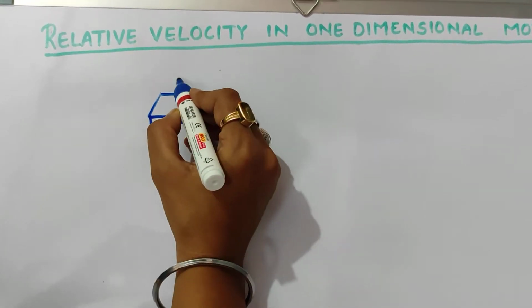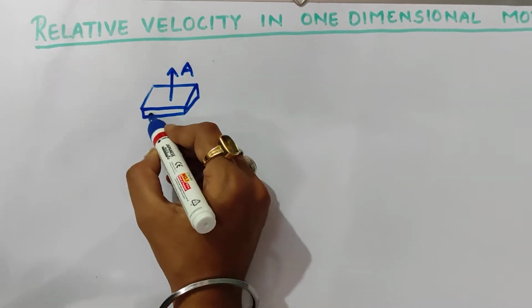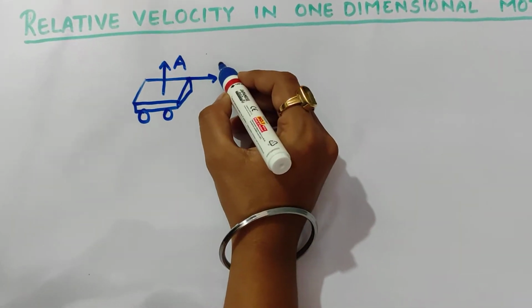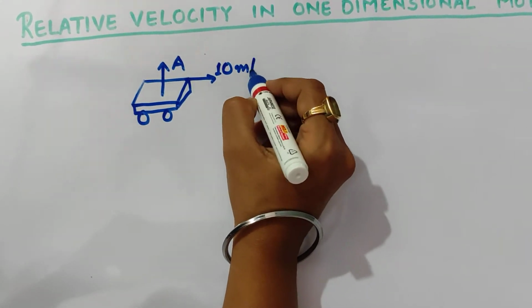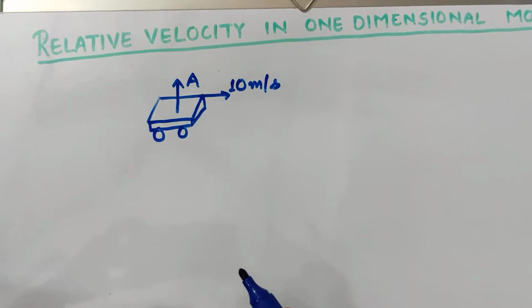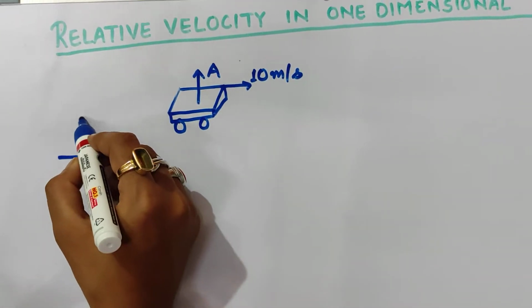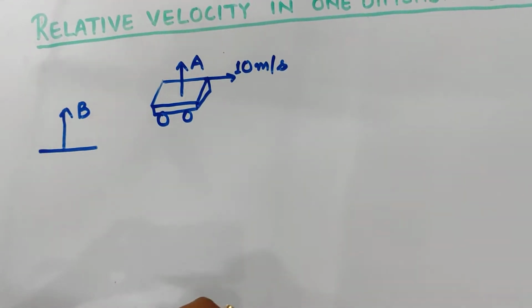Now let us assume that this is a trolley and a person A is standing on this trolley. This trolley is moving in this direction with some speed. Let us assume it as 10 meter per second. Fine. And his friend is standing here on the ground. Let us name him as B.